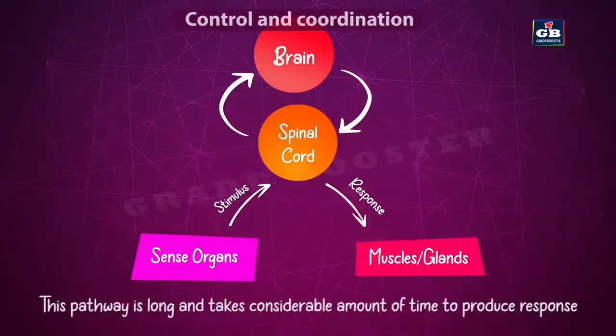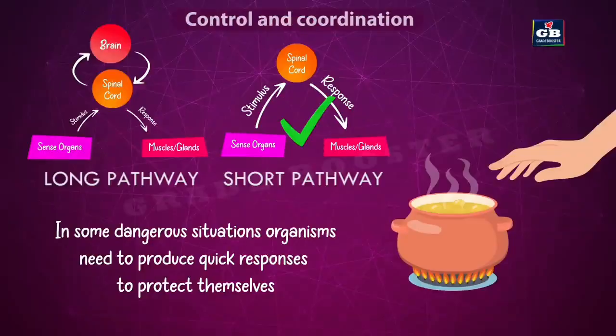This is a long pathway and it takes a considerable amount of time to produce responses, because the information has to pass first to the spinal cord, then to the brain, again from the brain to the spinal cord, and from the spinal cord to the target tissues. But in some situations, organisms need to produce very quick responses to protect themselves from dangerous stimuli.